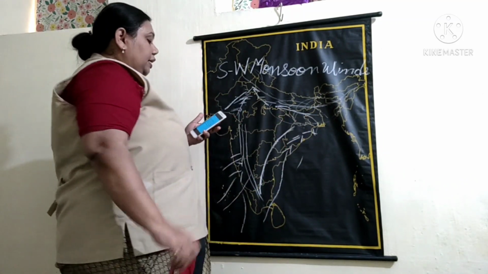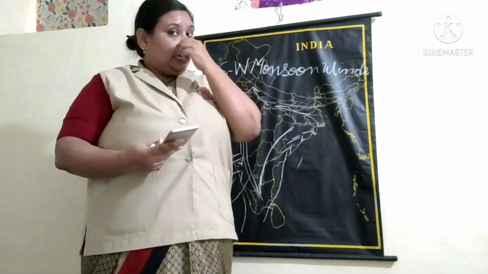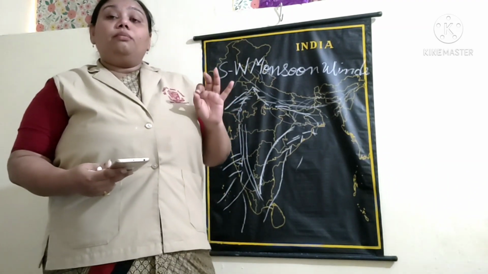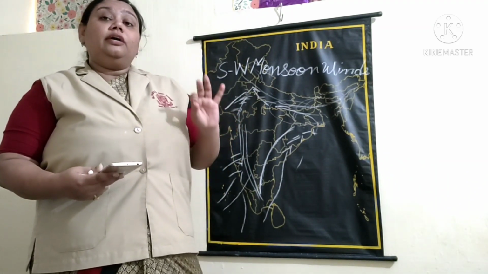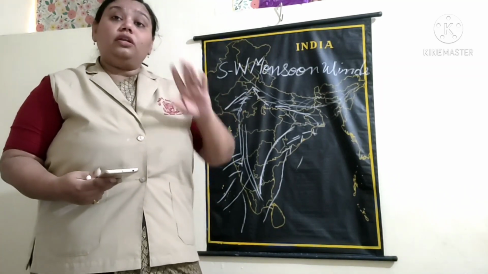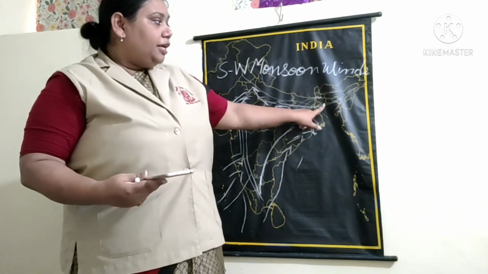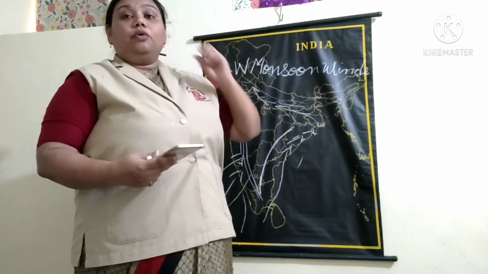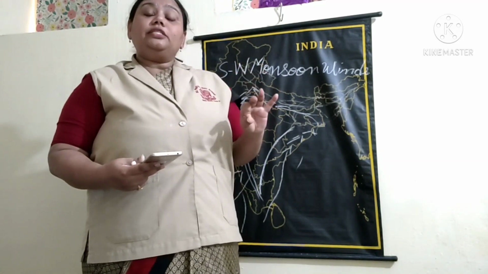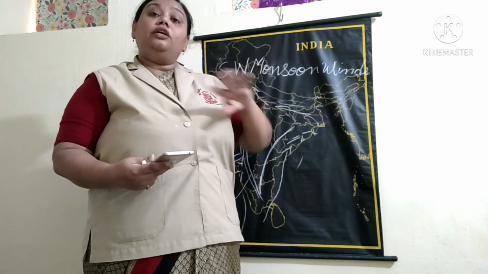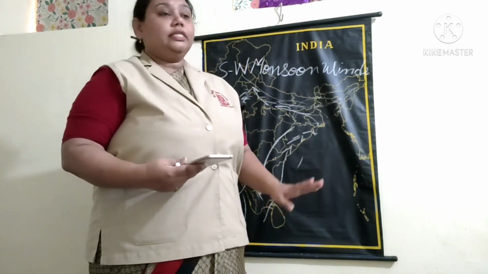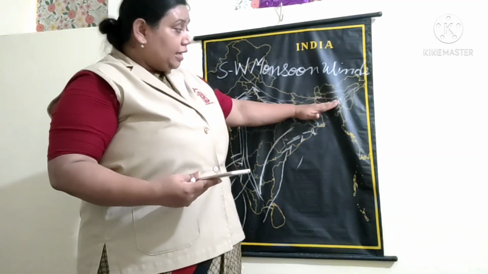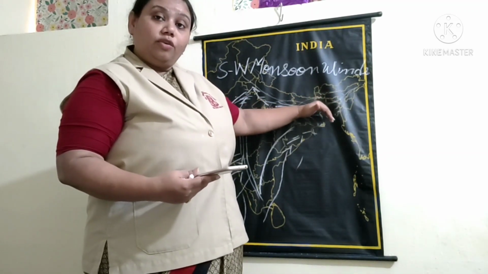Rainfall is very unevenly distributed throughout India. Yes, that is the reason why we know that Mawsynram, the place which has the highest rainfall in the world, falls in this part, the northeastern part of India. That area is near or in the northeastern part of India.